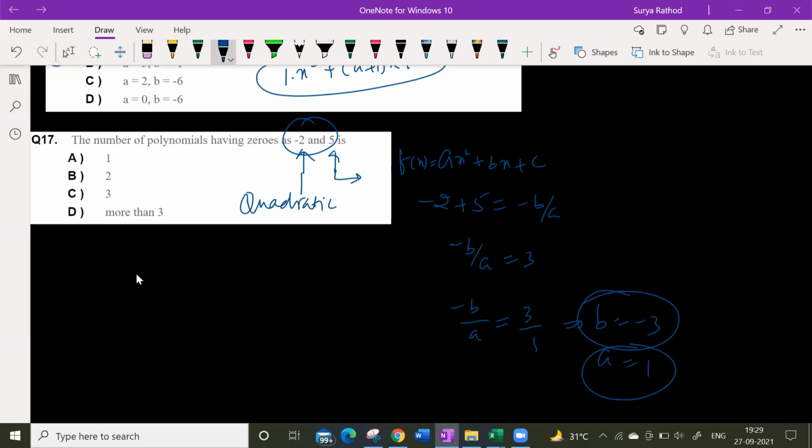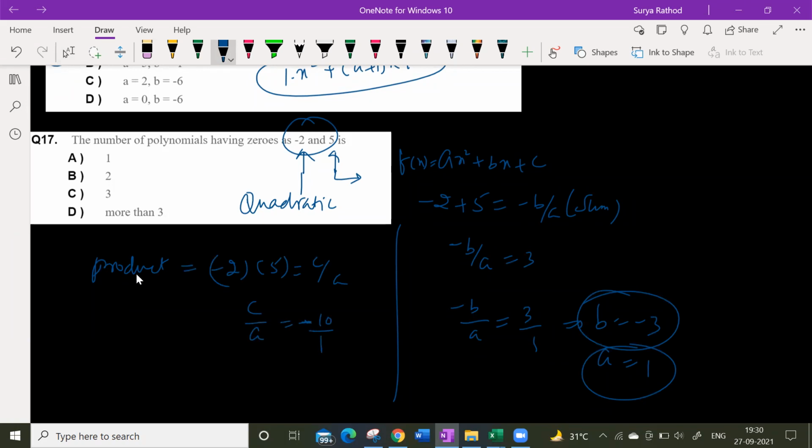Okay? Yes or no? So how can I take the product of the zeros? Product of the zeros is minus 2 into 5, which is nothing but c by a. C by a is equal to minus 10.